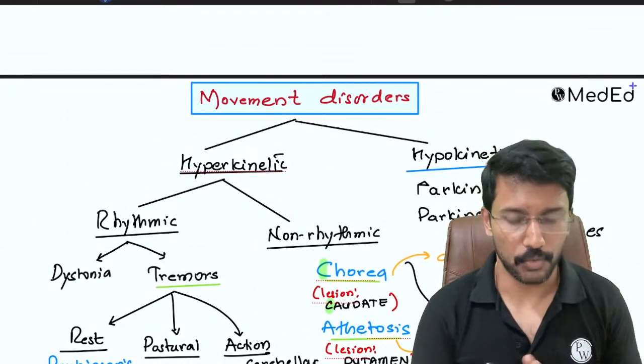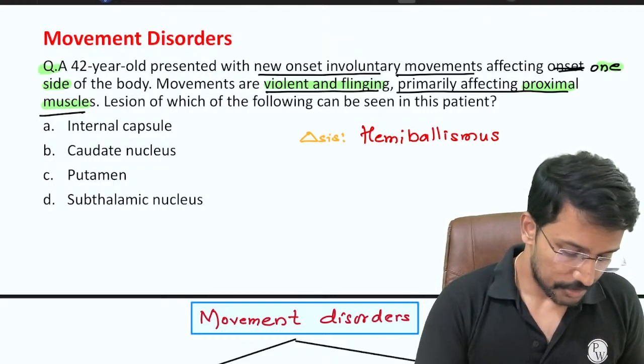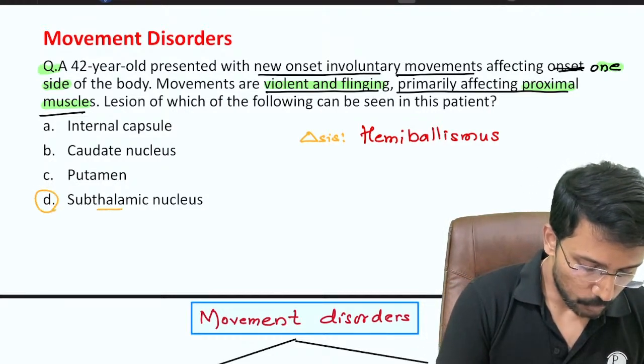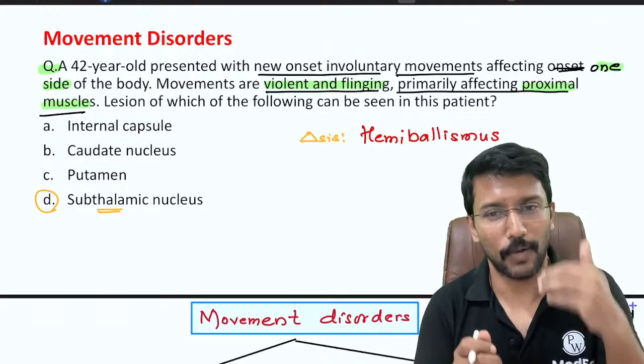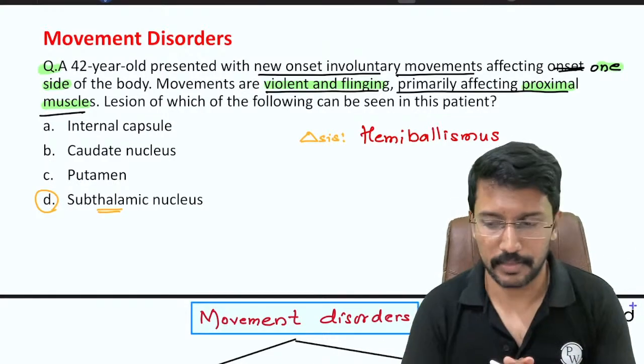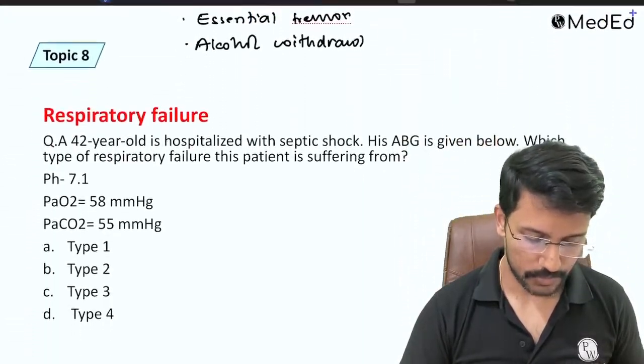Yes, dance-like, that is chorea. So this case has hemiballismus. The lesion has to be in the subthalamic nucleus. So please remember Thala, Dhoni, helicopter shot, violent shot, violent flinging movements, hemiballismus. Okay, so that's about the movement disorders.